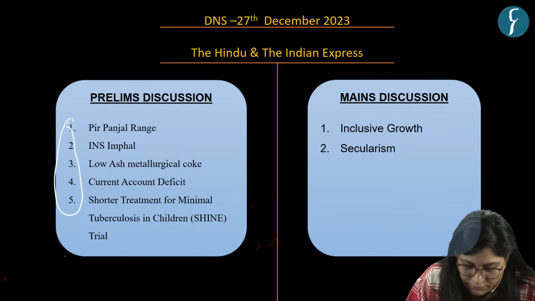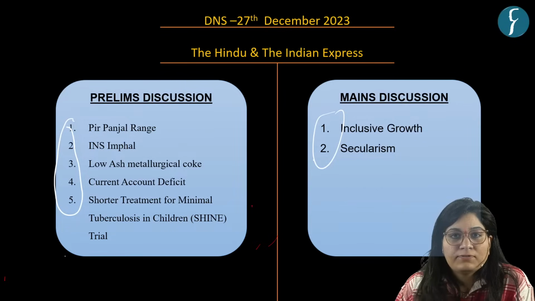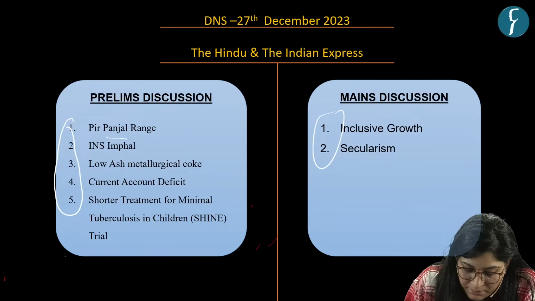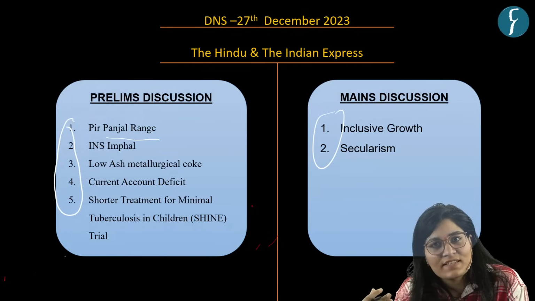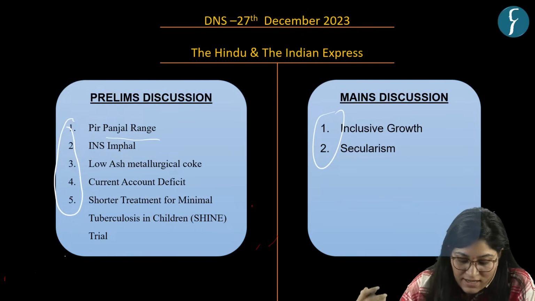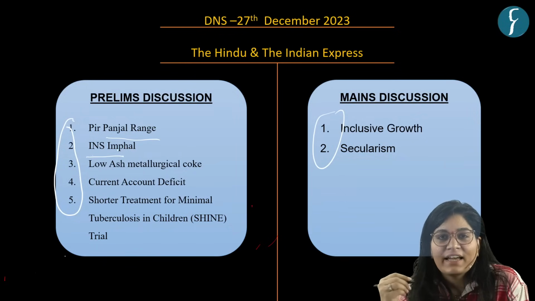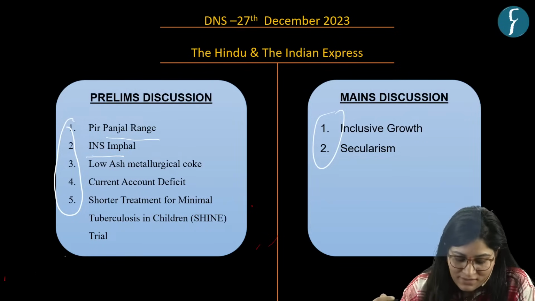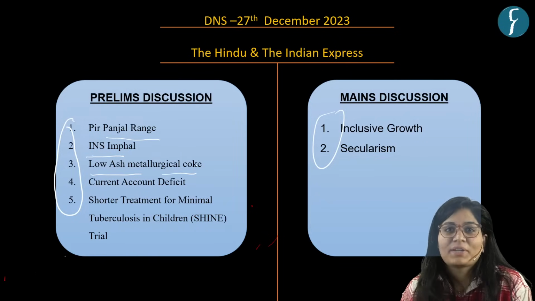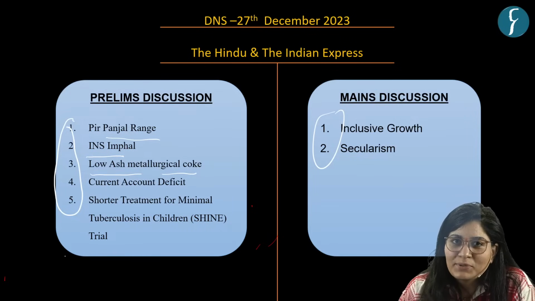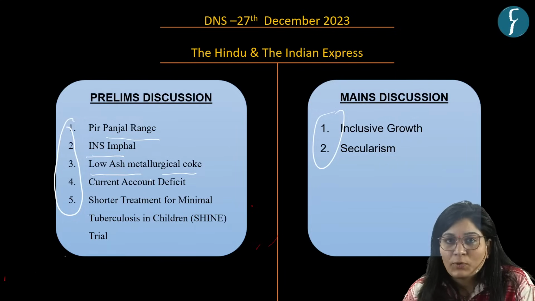Today, we have taken up five articles for your prelims and two articles for your mains. First question is based on Pir Panjal range because this region was in news because of rising terrorist activities. Second question is based on INS Imphal because recently Indian Army commissioned this vessel. Third question is based on low ash metallurgical coke because Tamil Nadu came up with an IPO and this will fund low ash metallurgical coke.